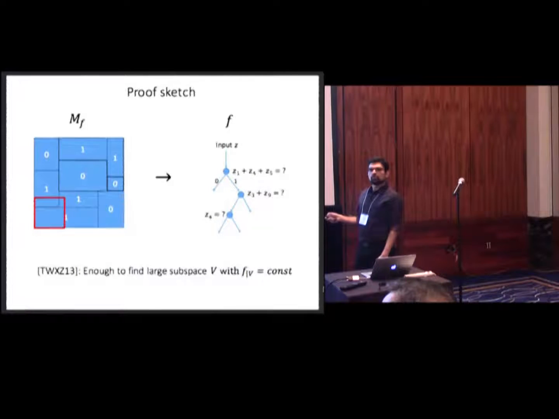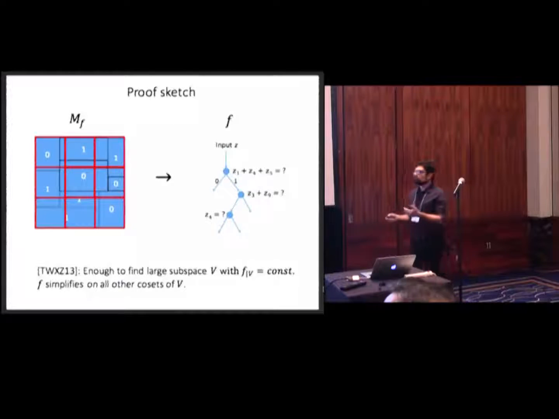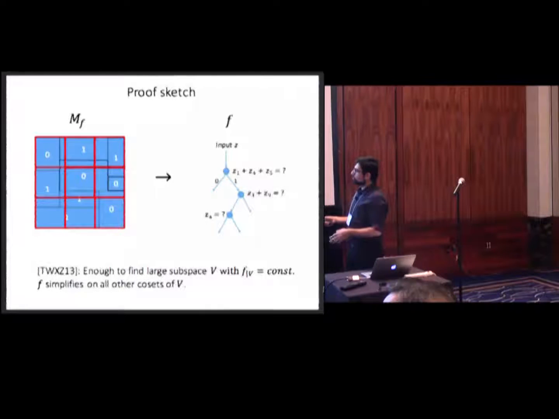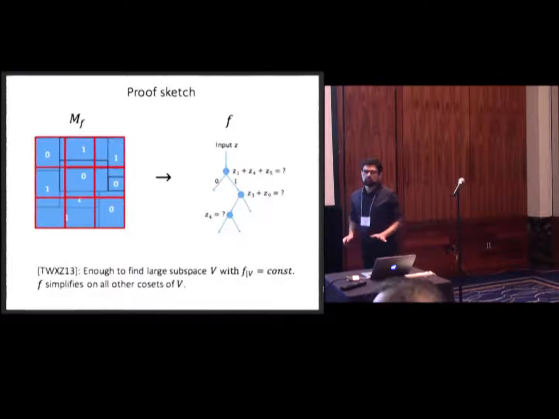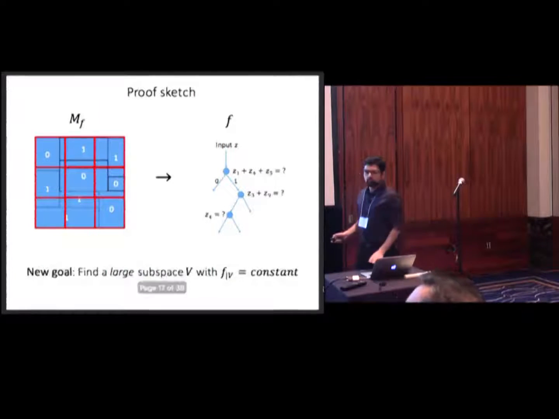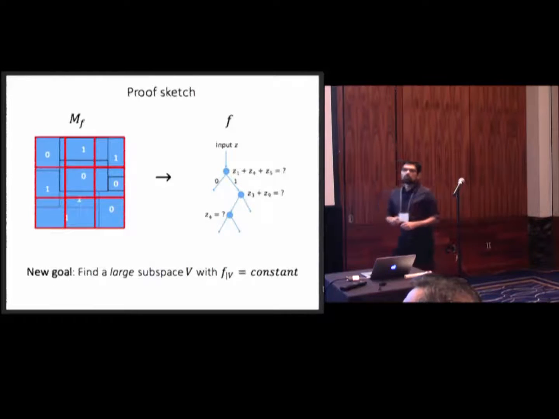Because if you can find one big subspace such that your function is constant on that subspace, then your function would simplify on all other cosets as well. So now the goal is just to find a large subspace that our function is constant on, and that would immediately give us a parity decision tree for our function. Okay? So this is our only goal: find a large subspace such that it's constant.